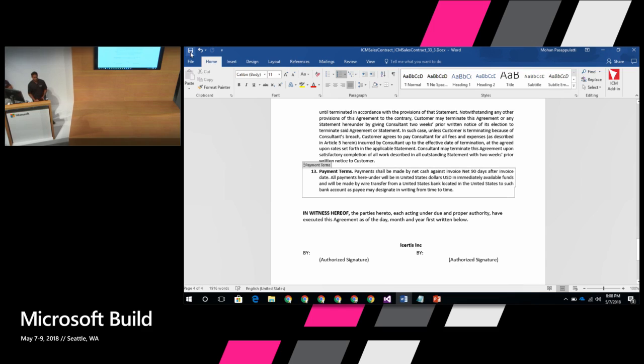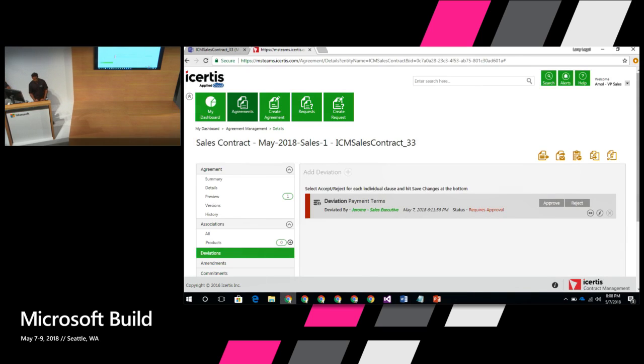She's going to just save the Word document, and then go to the ICM platform and upload the document. That's basically what a salesperson does. At that point, it triggers something in the ICM system. Now, Larry, who is in the legal department, because they've changed one of the clauses, which was flagged so that if this clause changes, it has to go to the legal department. The workflow was set up that way for this contract type. So now Larry gets an email saying that so-and-so contract, with all the metadata, was changed, and the whole contract, which we call an agreement, is attached in the email.